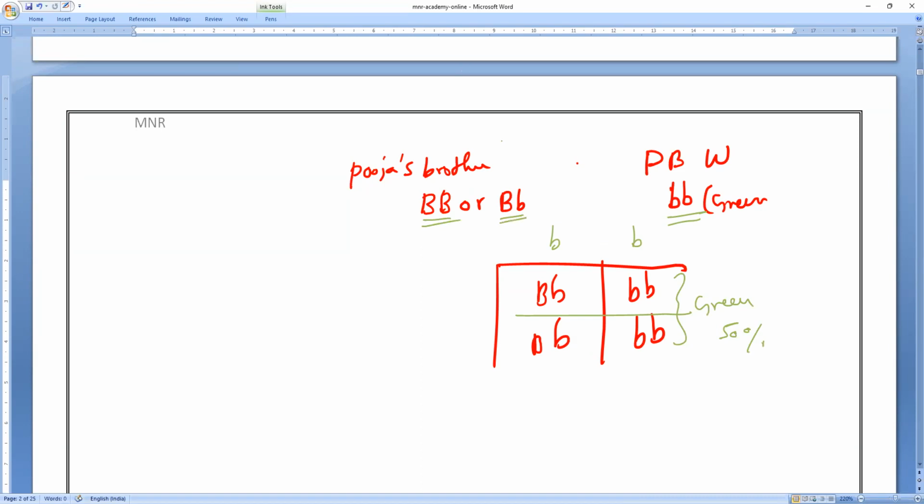That is the question. Can anybody tell me: capital B, small b, or capital B capital B? Pooja's brother is capital B, small b. Yes. So he does not have the genotype capital B capital B, because if Pooja's brother were capital B capital B, then 100% of the babies would get black color. Am I right or wrong? Please speak, guys. Yes or no? Yes, sir. 50% green. That is why Pooja's brother has the genotype capital B, small b.